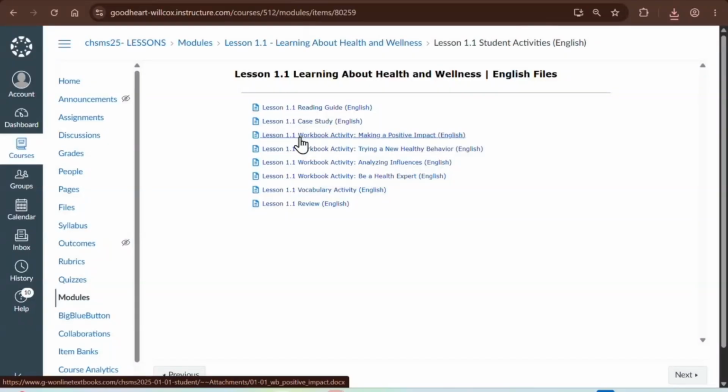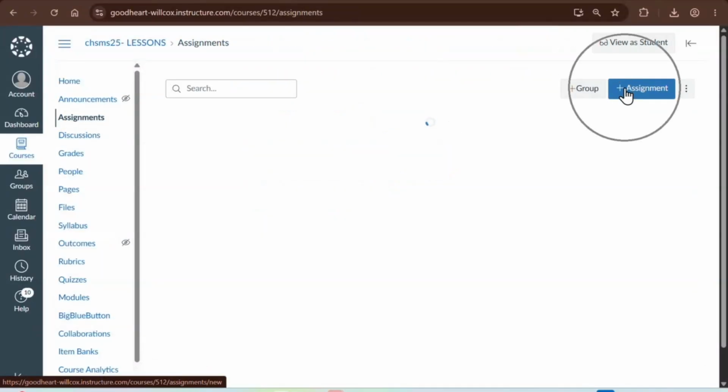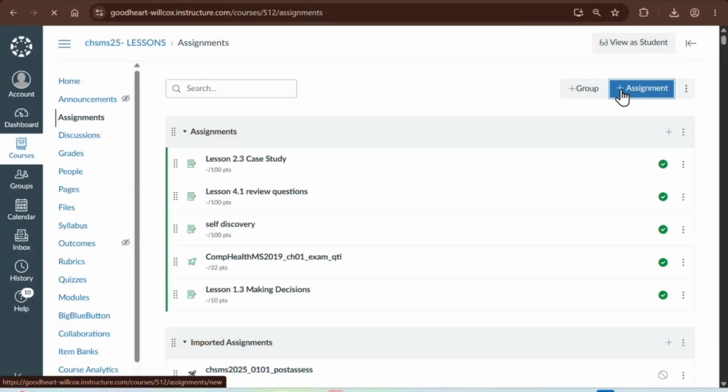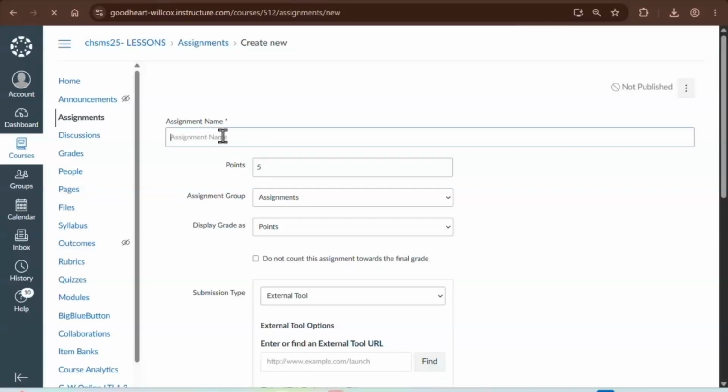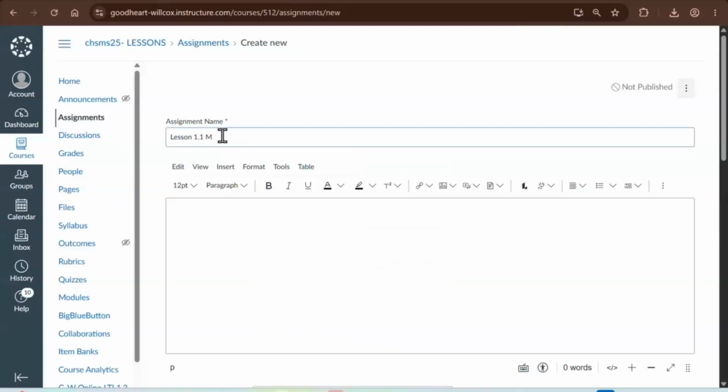If you're going to assign as a Word document, you'll click Assignments, and then I'll quickly show Google Docs. Plus Assignment. We'll give it a name. I like to make sure to include lesson 1.1. I'll just put Making an Impact.